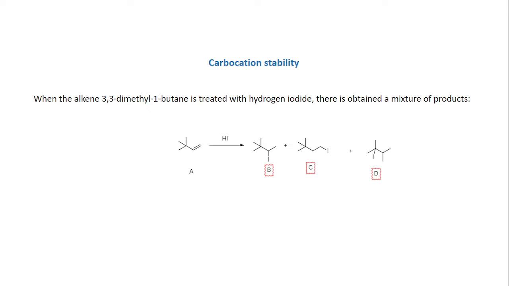So we had this question: when the alkene 3,3-dimethyl-1-butene, sorry, it is written butane, it will be butene, is treated with hydrogen iodide. We can see that A, which is 3,3-dimethyl-1-butene, is treated with hydrogen iodide. A mixture of products is obtained, written as B, C and D. Overall this question is related to carbocations, and the question is which is the major product, and why it is the major product. It's a pretty basic, simple question, and I will show how these three products can be formed, which is the major product, and the reason for it.